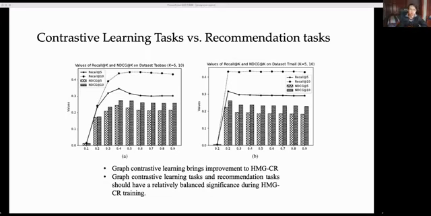If beta is small, the framework will receive less supervision signal from recommendation tasks, resulting in bad performances. When beta is larger, the framework will receive sufficient supervision signal from recommendation tasks, and some information from contrastive learning, and achieve good performances. However, with the increasing of beta, the significance of contrastive learning drops, leading to the slightly decreasing of the performances of the framework. It also verifies graph contrastive learning is indeed helpful to our framework.